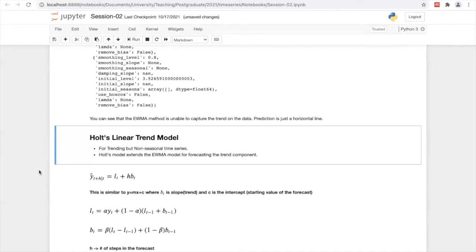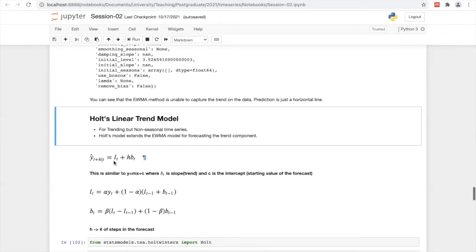The exponential weighted moving average model fails to handle trend and seasonal components, but Hall's linear trend model is capable enough to integrate the trend component into it. That's an extended version of the exponential weighted moving average model.